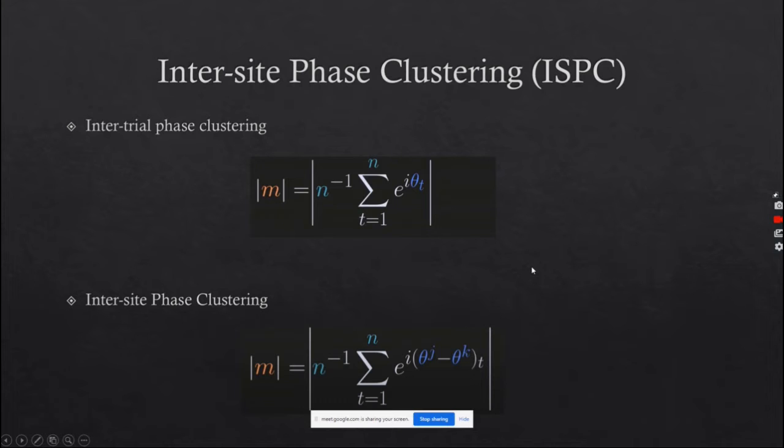Inter-site phase clustering is almost similar to inter-trial phase clustering, but the difference is that for inter-site phase clustering, we are taking electrical brain data or EEG data from two different channels, and we are taking the phase angle difference between these two channels, and then Eulerizing it. After Eulerizing it, we make an average. So this vector length depicts the strength of the ISPC.